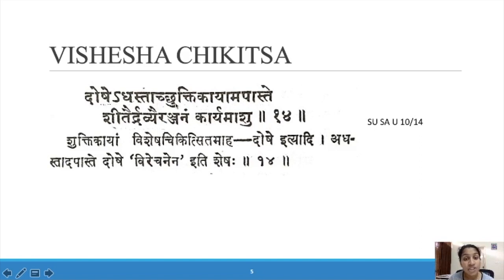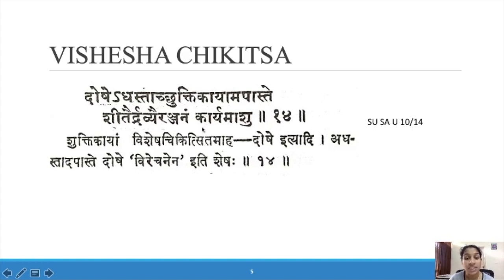Doshe adastad shuktikayam apaste means elimination of dosha through Virejana. So in Shuktika we have to eliminate dosha through Virejana.